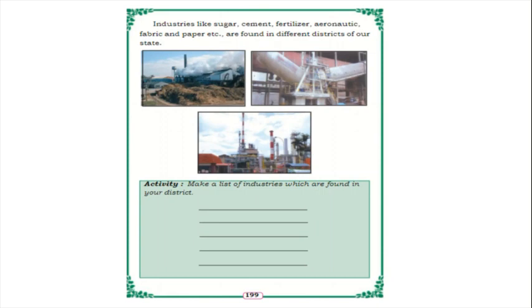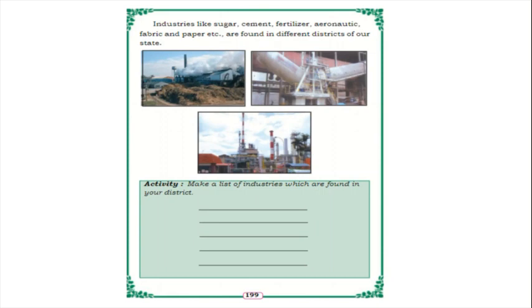In all the 30 districts, there are different industries, like sugar industry, cement industry, fertilizers, aeronautic, fabric and paper. So many types of industries are there in the different districts. In your district, you have to write which types of industries are there.